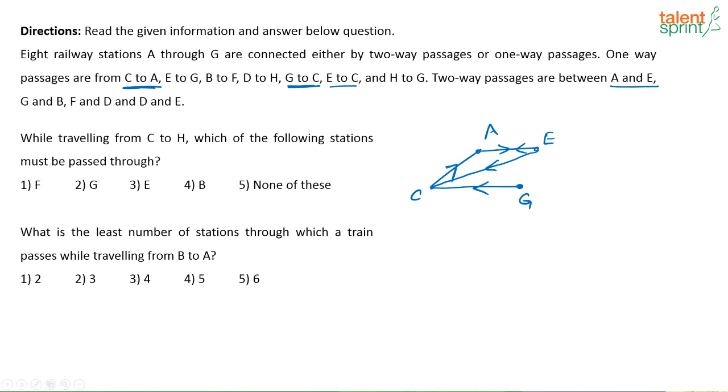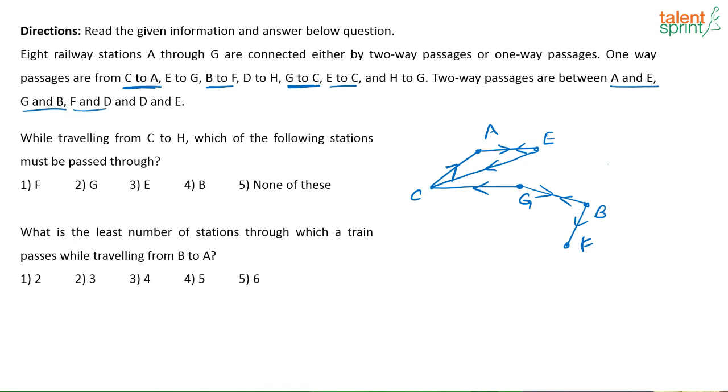Then there is a two-way passage between G and B. So where do I take B? Let it be here somewhere. Okay, there is a two-way passage between G and B. And here, they are saying from B to F, there is a one-way passage. So if I take F to be here, it's okay to put F either here or here, it doesn't matter. Just follow the information that is given. Okay, so if B is here, I am just putting F here. Then B to F, and here again G to B, two ways there that we have used.